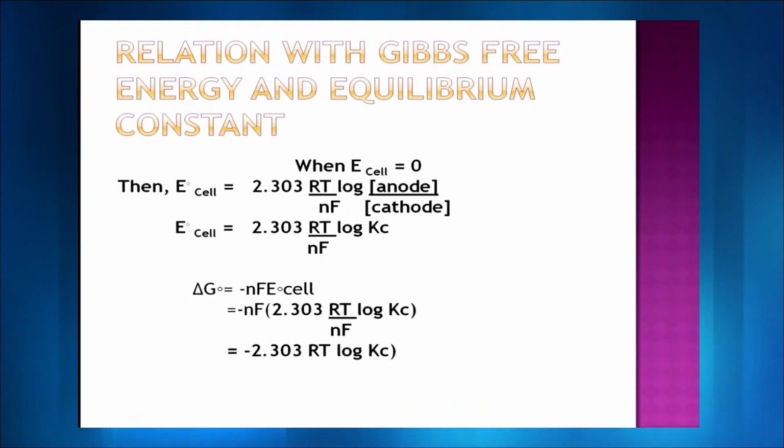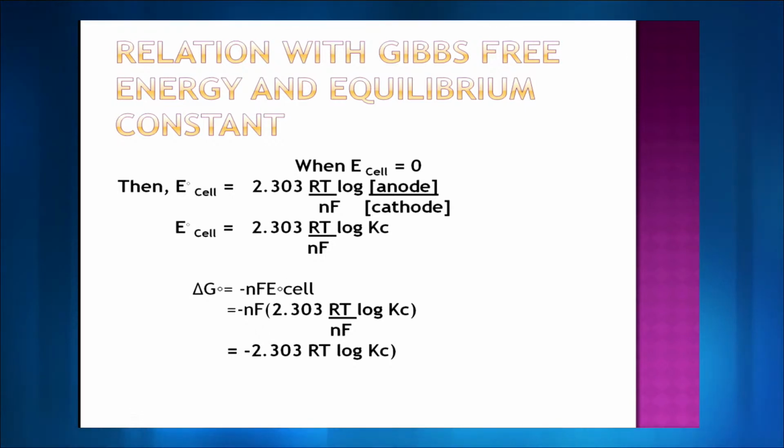In equilibrium there is no chemical reaction happening, so this entire factor of anode upon cathode gets converted to the equilibrium constant, and Gibbs free energy can also be calculated as minus NF E naught cell. These are two things that you have already studied in class 11th in equilibrium.